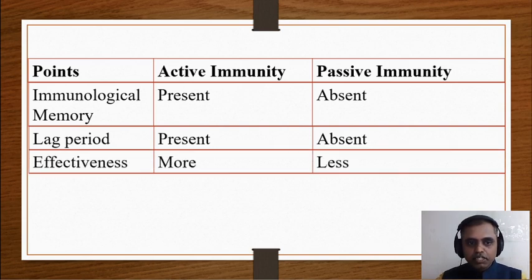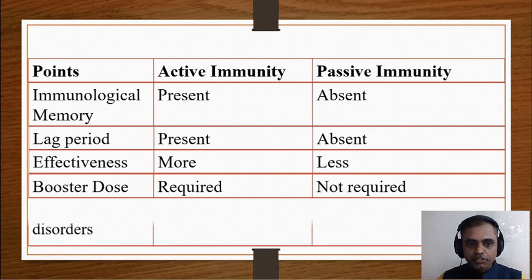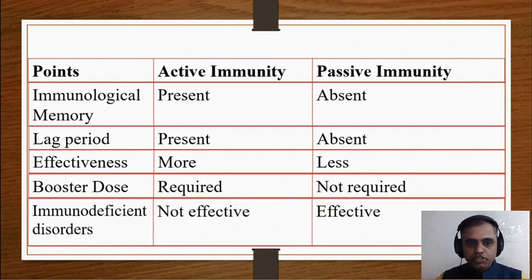If you look at the effectiveness, active immunity is more effective than passive immunity, and a booster dose is required for active immunity and not required in passive immunity. In immunodeficiency disorders, active immunity is not effective, and passive immunity is always effective. So that's the difference between active immunity and passive immunity. Now we'll discuss active immunity and passive immunity in detail and their types.